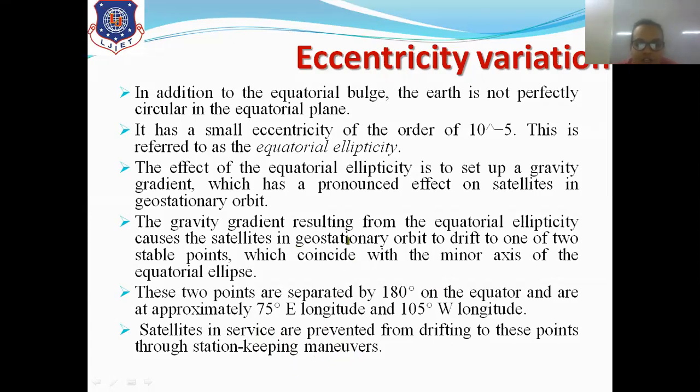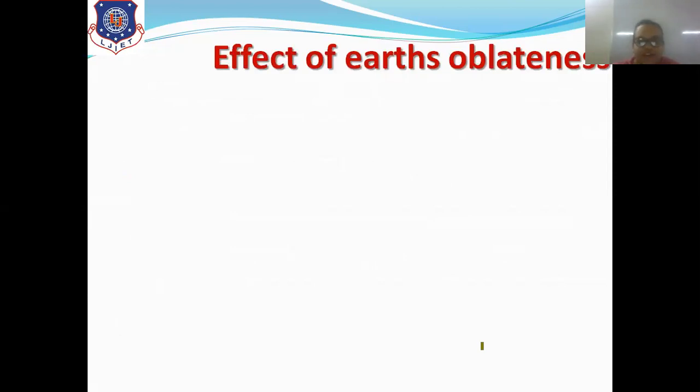So whenever we are talking about geostationary orbit, the east-west maneuvers are going to take part in preventing the satellites from drifting. Clear? So this was the effect of Earth's eccentricity variation.